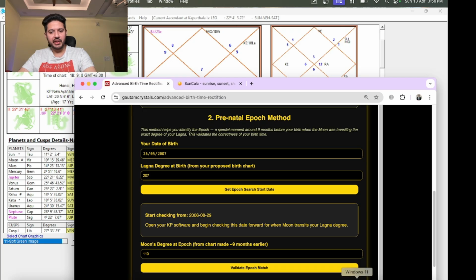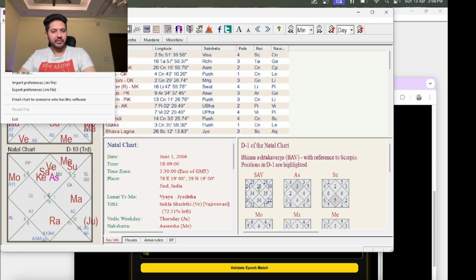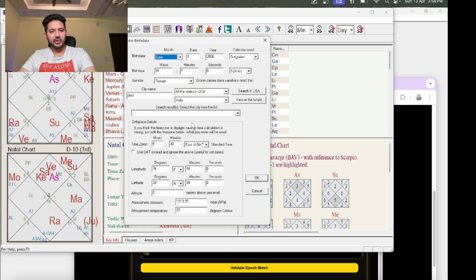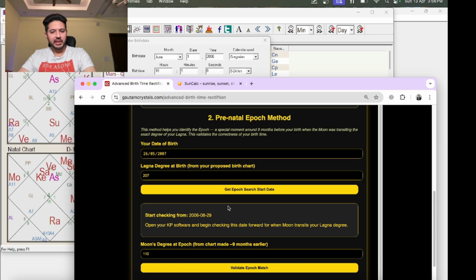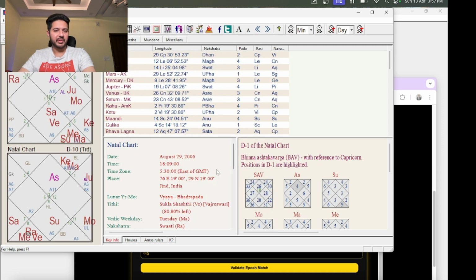So let's go back to Jagannath Hora and enter this. I think that's why there was a lot of difference. So this time, hopefully, the difference will not be that much. So it says 29th of August, 2006. Place is correct. Time is also correct. So let's now check the moon's degree: it is 14 degrees in Libra, right?